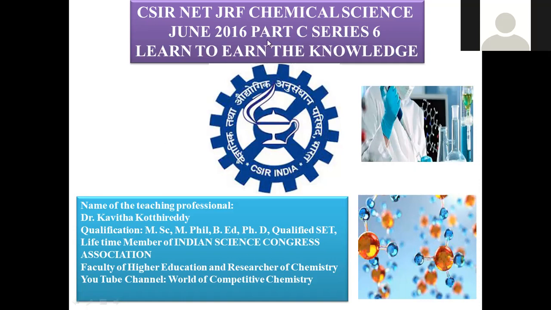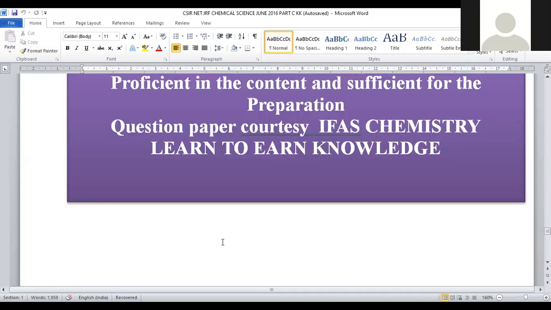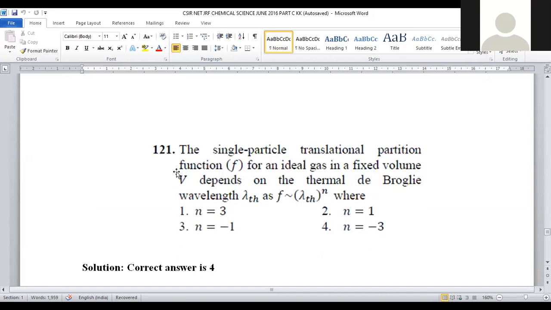Let us discuss Series 6 of Part C, June 2016. So here 121 to 130 questions are going to be discussed. Let us see. Question number 121: the single particle translational partition function, denoted with f, for an ideal gas in a fixed volume V depends upon the thermal de Broglie wavelength lambda as f proportional to lambda to the power n, where n is.